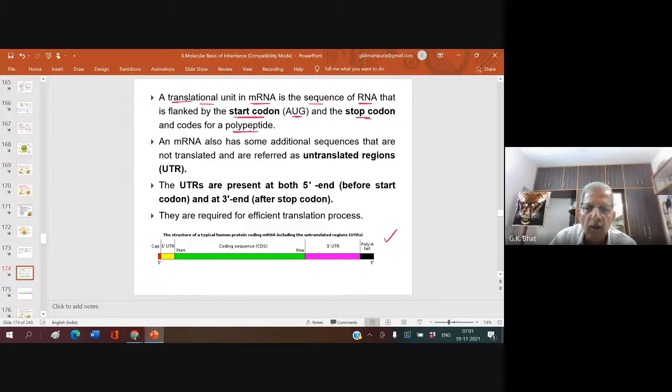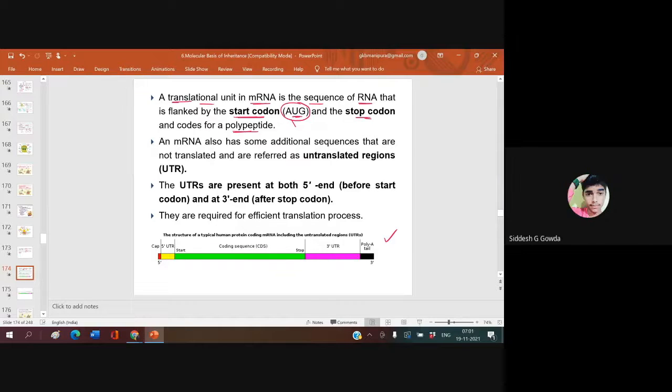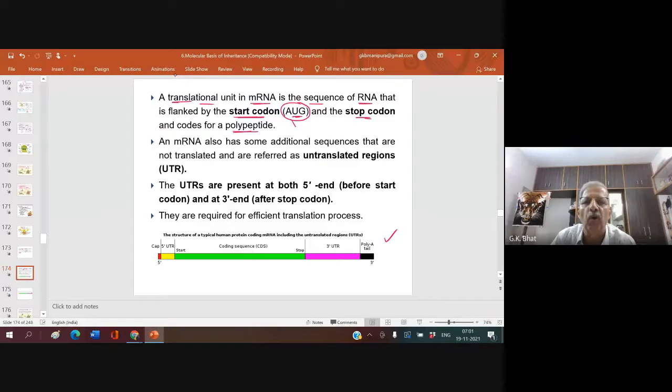So whenever protein synthesis has to take place, it should start and it should end. At the beginning, to start protein synthesis, we have a codon called the start codon, AUG. And please tell me, it also codes for an amino acid. What is that amino acid? Methionine. And there is a stop codon. What is the amino acid the stop codon codes for?